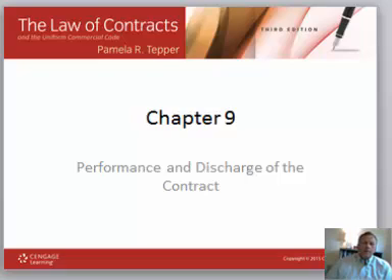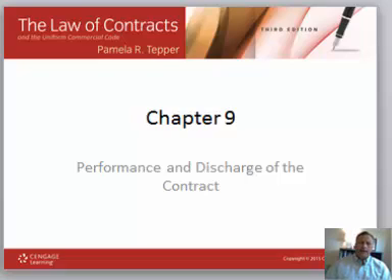After reading this chapter, I want you to be able to differentiate a condition precedent, a condition subsequent, and a concurrent condition. I want you to be able to list the methods of discharging contractual obligations, to identify when contracts are discharged for non-performance, to classify the different methods of discharging contracts, and to describe the proper circumstances for a contract modification and its requirements.